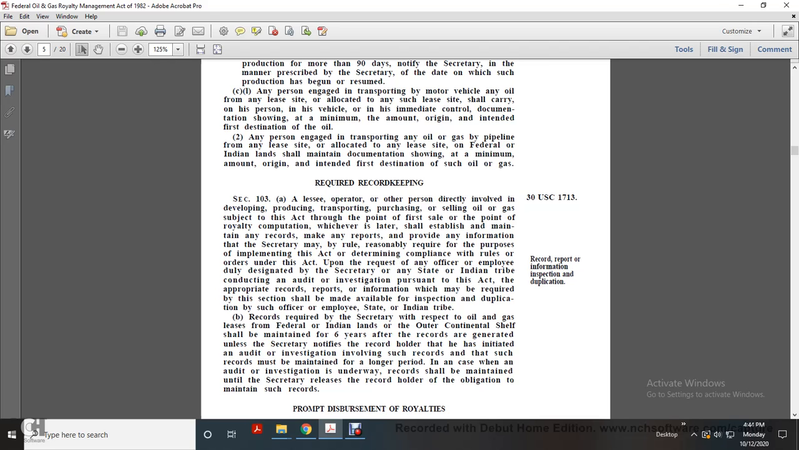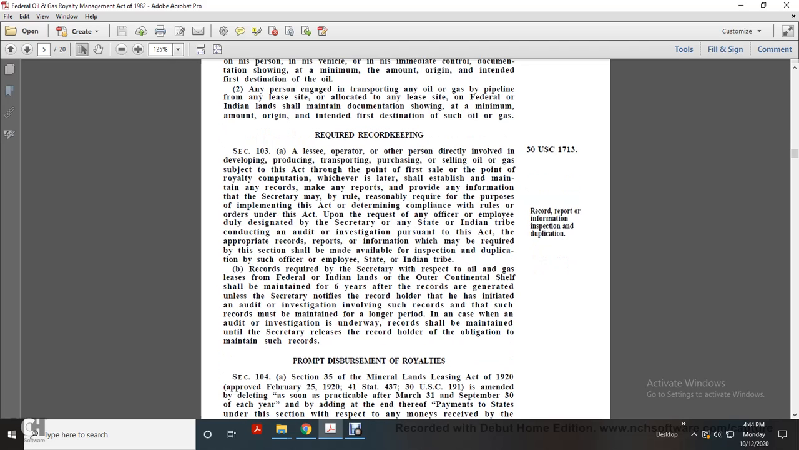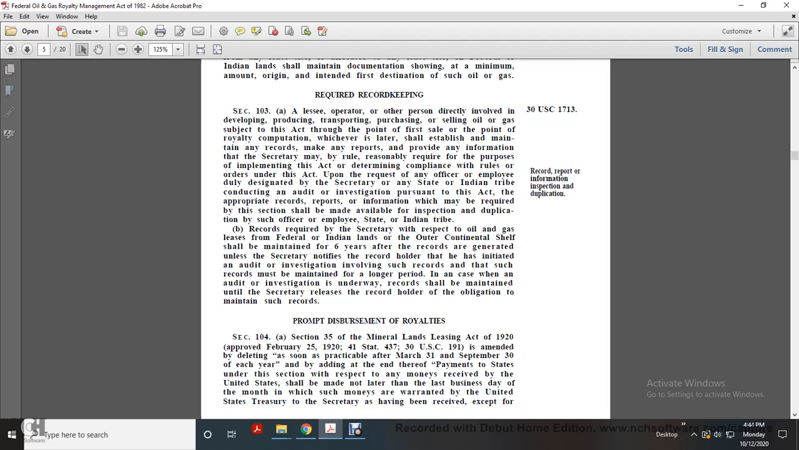Records required by the Secretary with respect to oil and gas leasing on federal and Indian lands and the outer continental shelf shall be maintained for 6 years after the record was generated, unless the Secretary notifies the record holder that an audit or investigation involving the records has been initiated, in which case the records must be maintained for a longer period. Where an audit or investigation is underway, records shall be maintained until the Secretary releases the record holder of the obligation to maintain such records. Prompt disbursement of royalty.